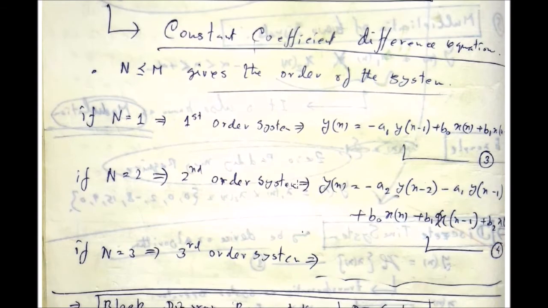These are the examples. The first order system equation will be like that. A single output term will be at the RHS and two input terms will be there. For the second order system, N equal to 2, two output terms will be there at the RHS and 3 input terms.